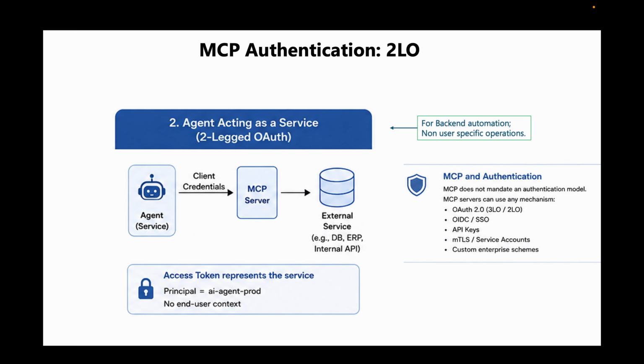Instead of obtaining a token through the user's approval, the agent maintains a service account and uses that to authenticate with its own credentials. The authorization server can issue an access token that represents the service itself. For example, the identity might be something like AI agent production. It can provide permissions for querying the database, updating an ERP system, invoking internal APIs, etc.